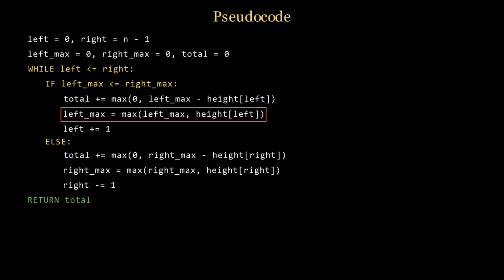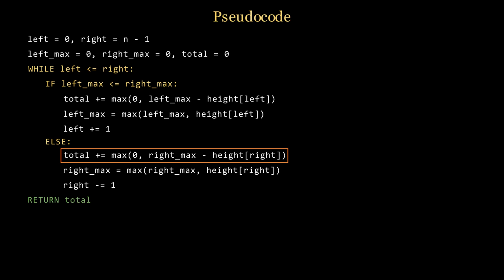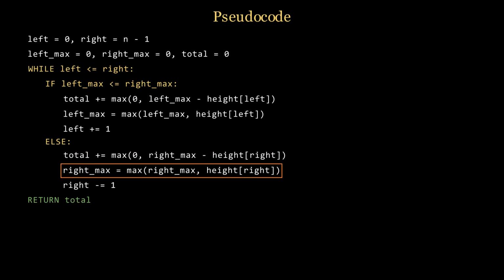Update left max with the current height, then move left one step right. Move left forward. Otherwise we process the right side. Add water at right, max of 0 and right_max minus height at right. Update right max with the current height, then move right one step left. Move right backward. Return the total trapped water.